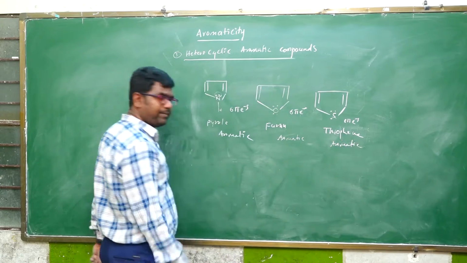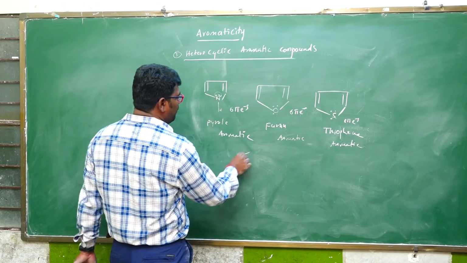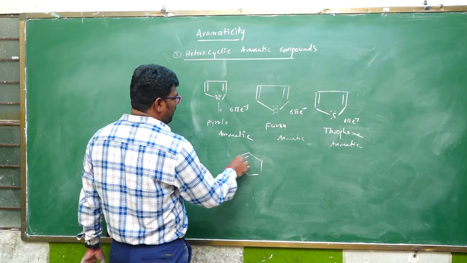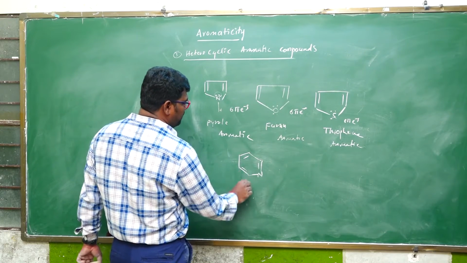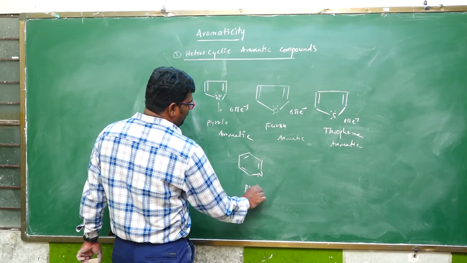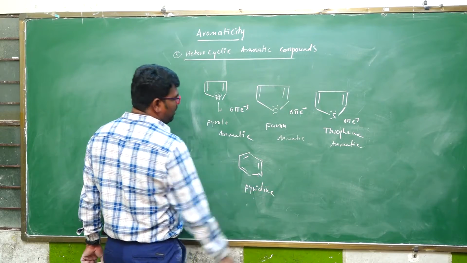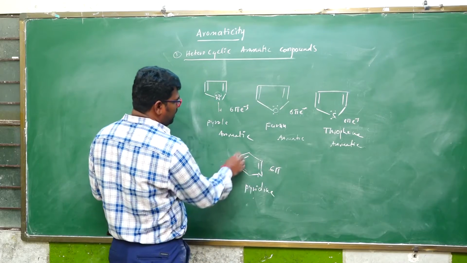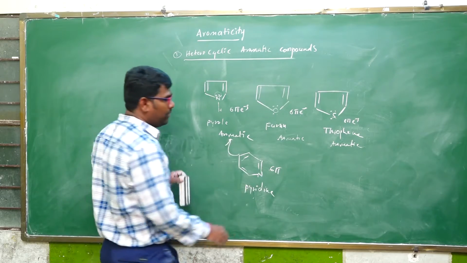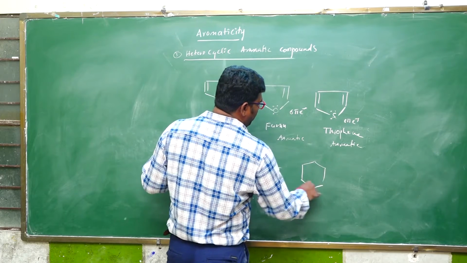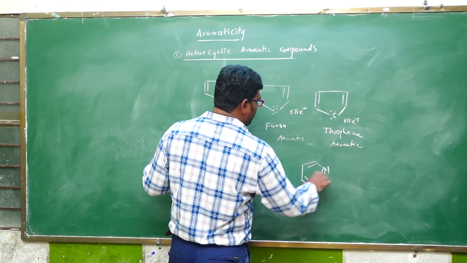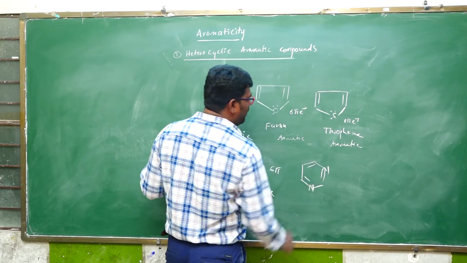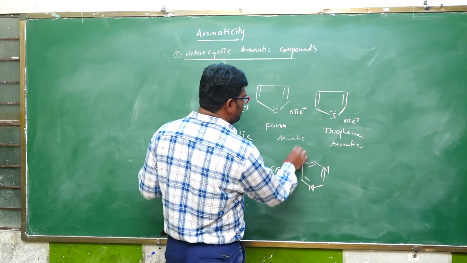Okay, and one more example for a heterocyclic aromatic compound is pyridine. So total how many electron system? 6 pi electron system. This is also an aromatic compound. And next, this is also an aromatic compound.